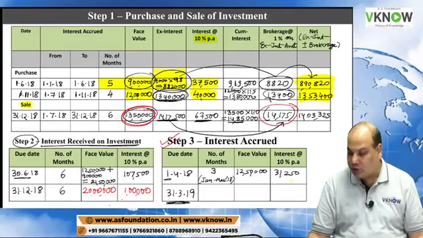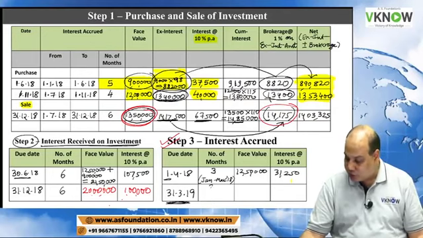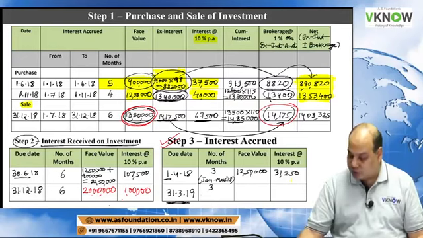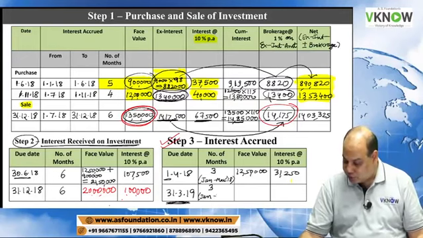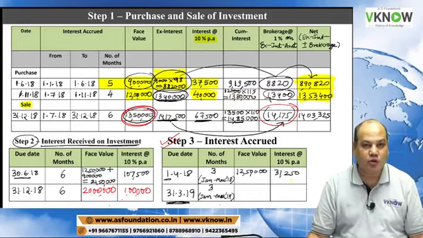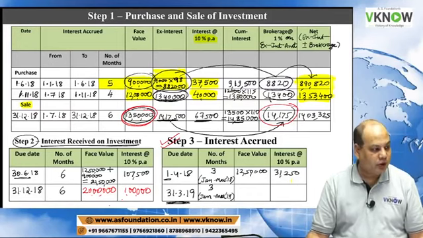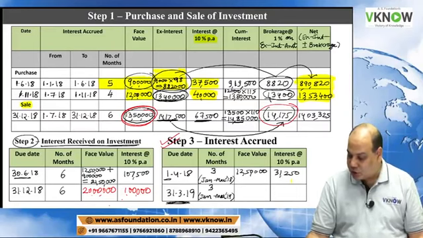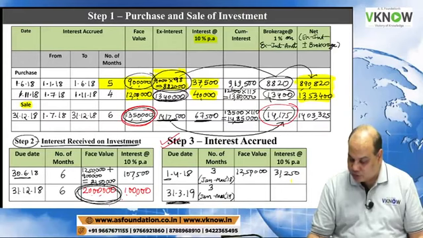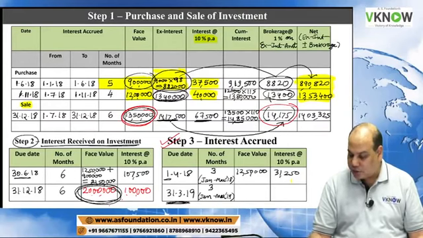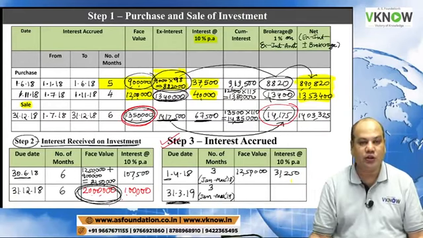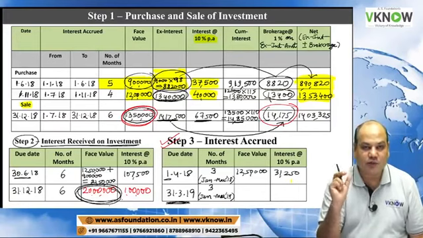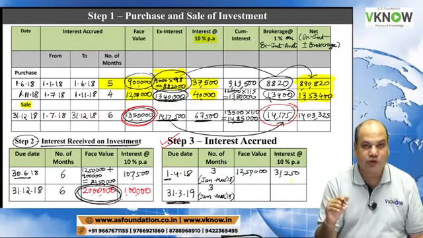Now let us come to 31st March. Here also the interest will accrue for 3 months, January to March 19. What is the face value outstanding? See this 20 lakh on the left side. After 31st December 18, there is neither purchase nor sale.